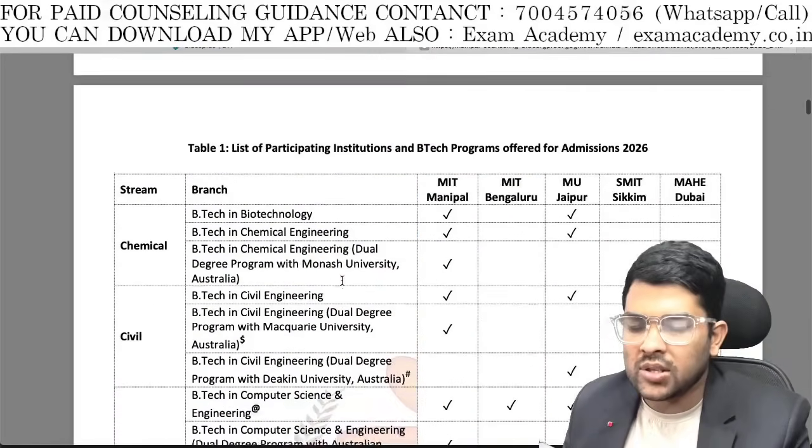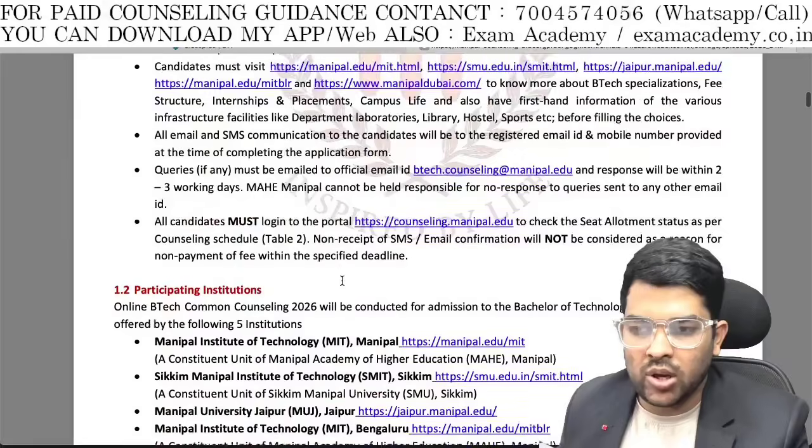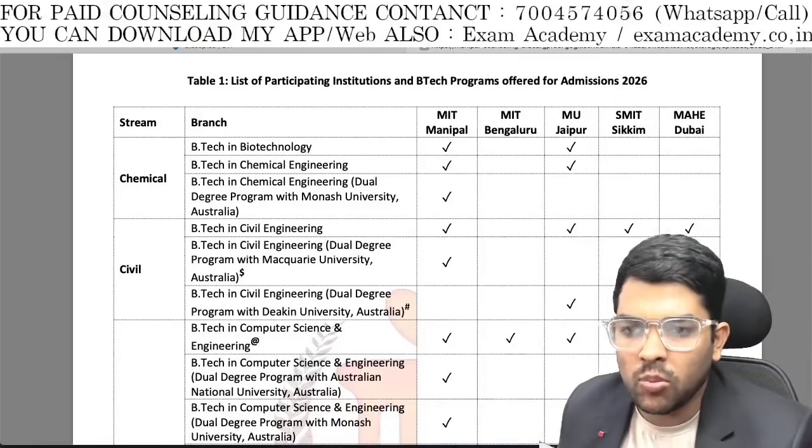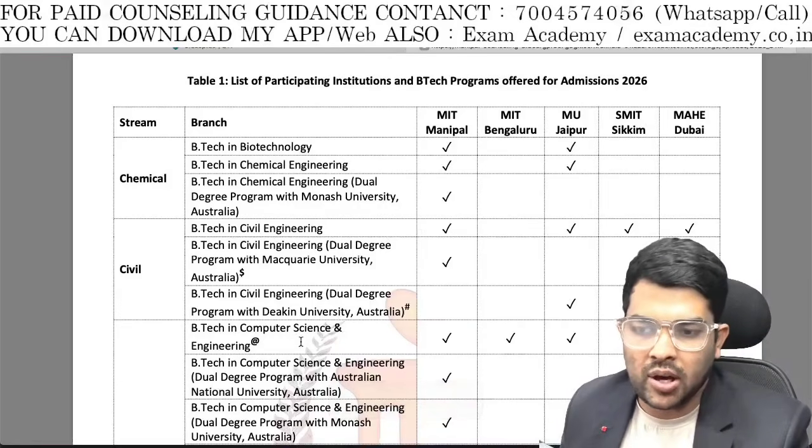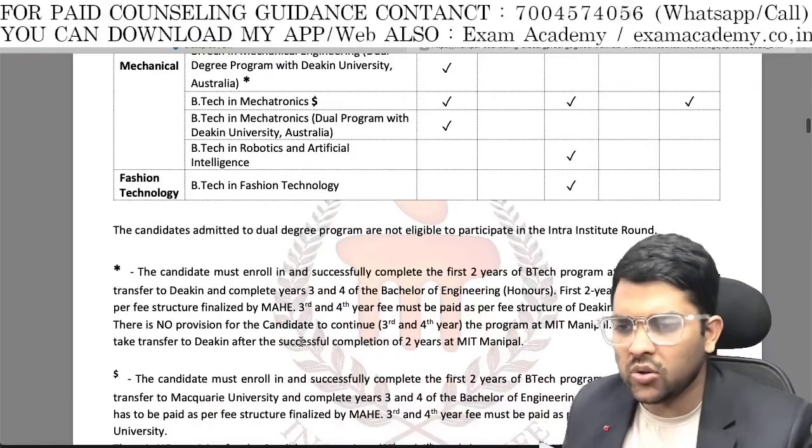Some branches are available in the 2+2 program, that is 2 years in India, 2 years outside India. Most of the branches are available in MIT Manipal, that is the main campus. Second is Bangalore, third is Jaipur and Sikkim. In Jaipur I can provide you direct admission also. For that also you can contact me.